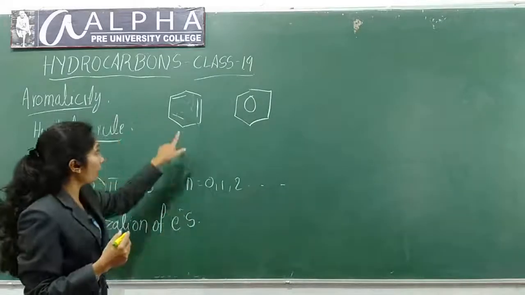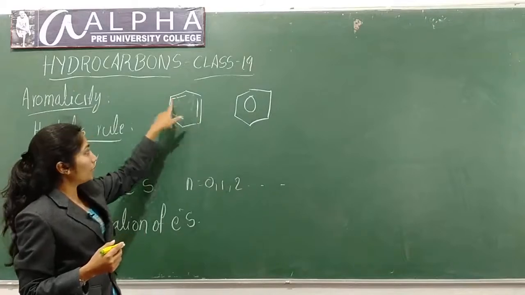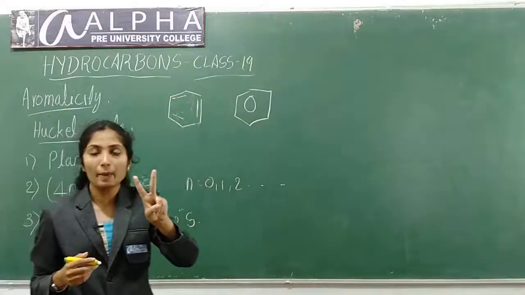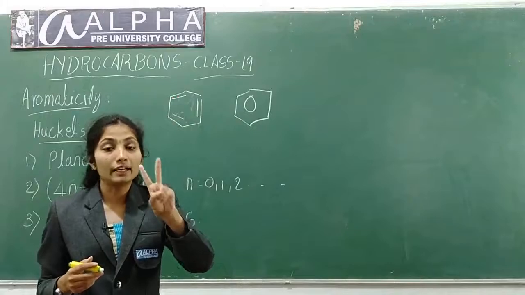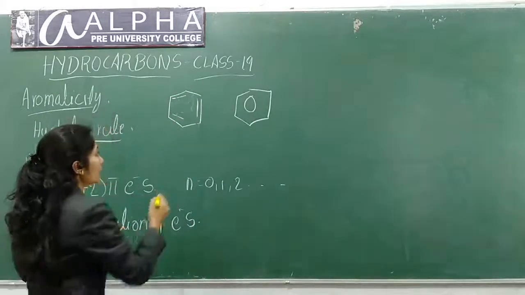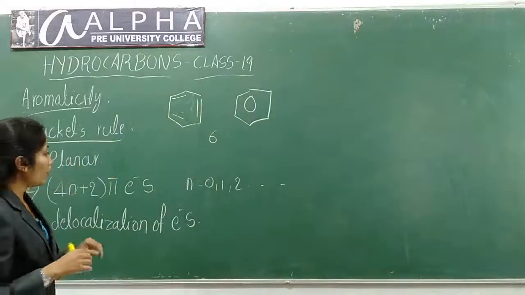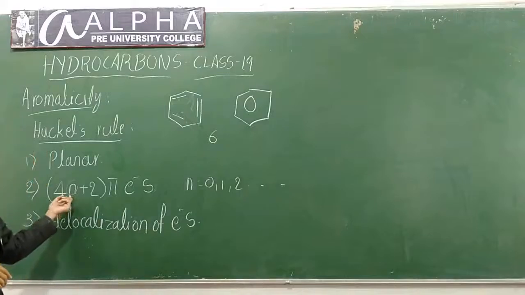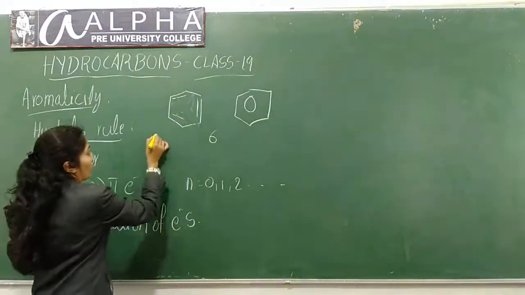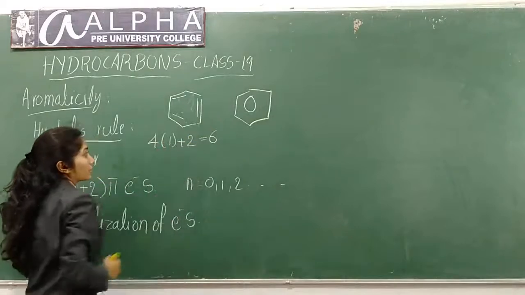So how many pi electrons are there? 3 double bonds are there, each bond contains 2 pi electrons, so a total of 6 pi electrons. If I substitute the value of n as 1, 4 into 1 plus 2 equals 6.